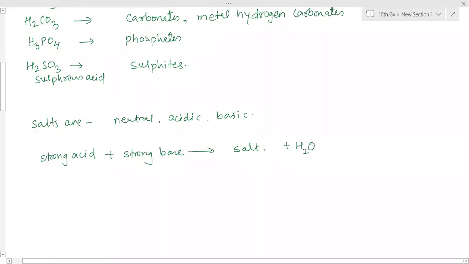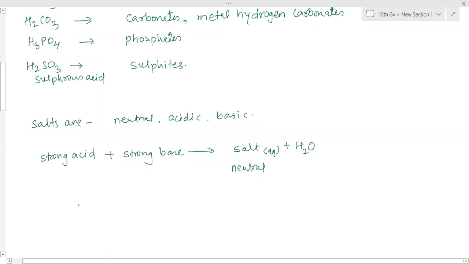So when we see the aqueous solution of this salt, there are no extra H plus ions or OH minus ions present. That salt does not have any H plus, that means no acidic property, and no extra OH minus, that means no basic property. So no acidic and no basic, that means the salt formed is neutral.